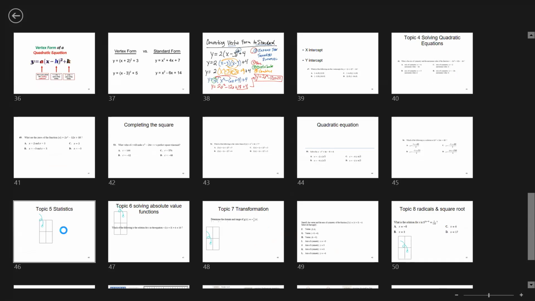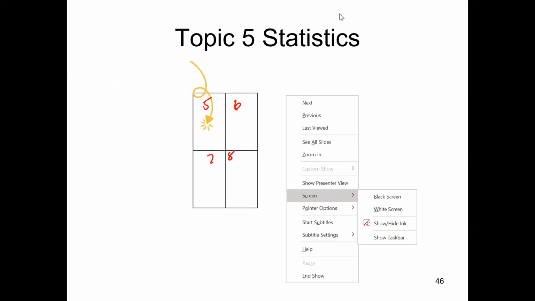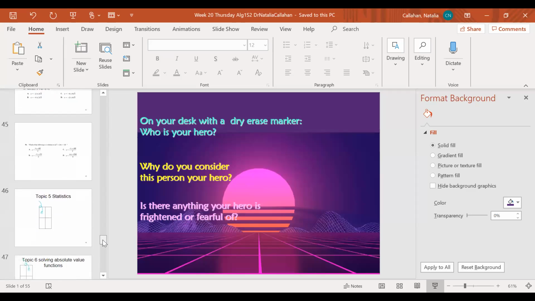And your topic number 5 is going to be right here. So this is the back of it, 6, 7, 8. Your topic 5 is me right there. All right, so with your topic 5, you need to think about several of the things that we discussed, which is on statistics, and that is on central tendency.